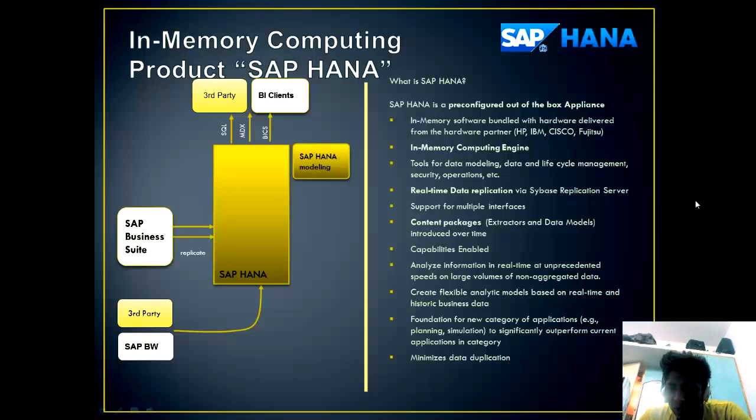Real-time data replication via Sybase Replication Server. The data replication is handled by the Sybase Replication Server. It also supports multiple interfaces. It supports content packages which can be introduced over time. Extractors and data models can be added or removed from the HANA system. Capabilities can be enabled as soon as the development goes through the HANA system.